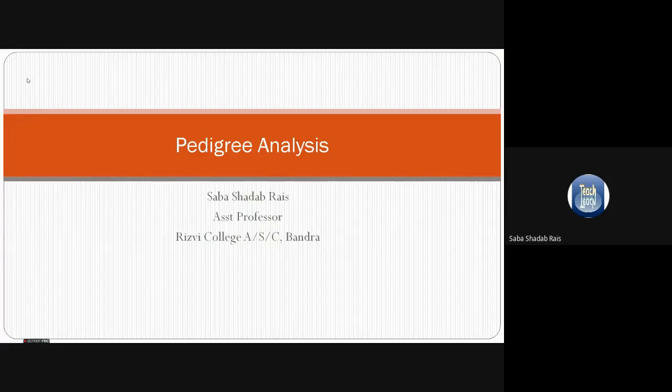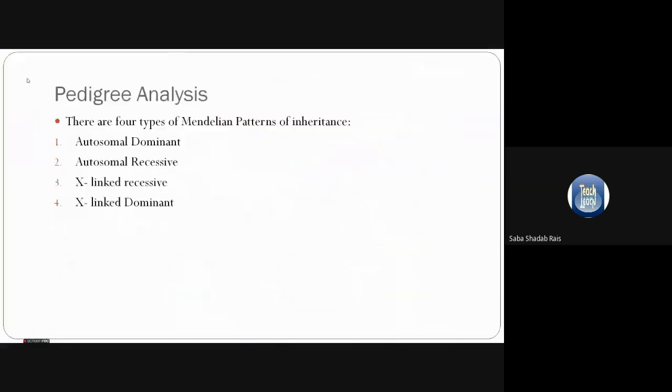In this video, we will be talking about pedigree analysis. Pedigree analysis, as I had already told you, means making the chart of the human generations, and thereafter the important diseases which are running in the family can be identified. But before knowing that, we must know that there are four types of diseases which follow four types of rules, like the four types of Mendelian pattern of inheritance.